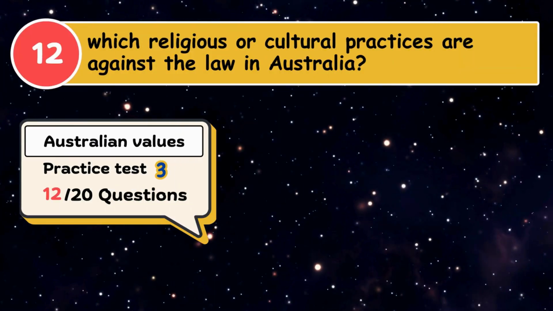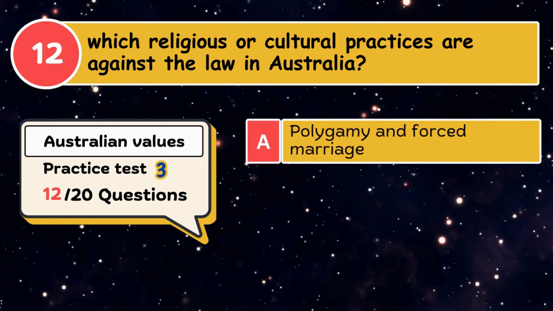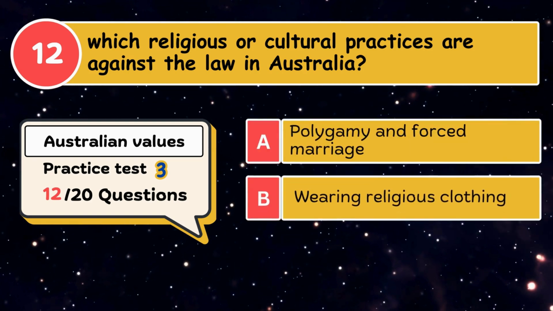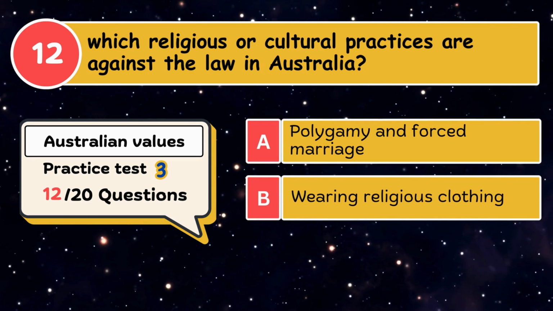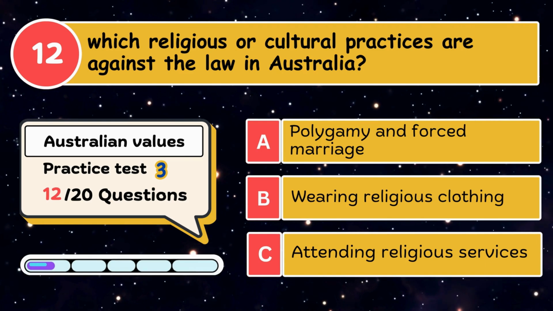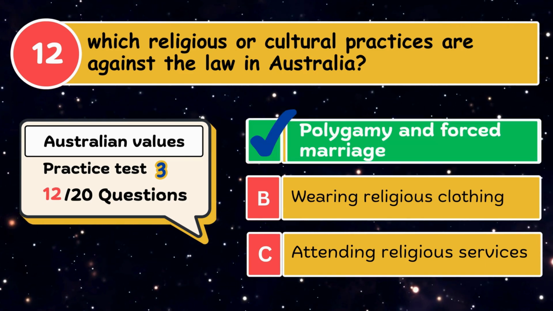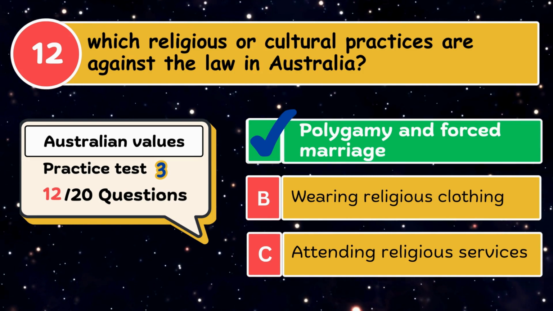Which religious or cultural practices are against the law in Australia? A. Polygamy and forced marriage. B. Wearing religious clothing. C. Attending religious services. The correct answer is polygamy and forced marriage.